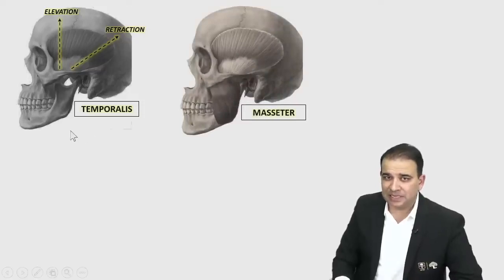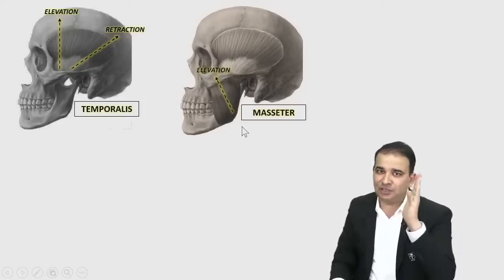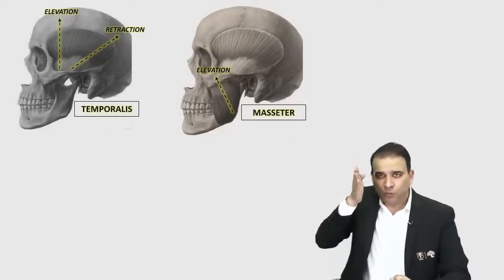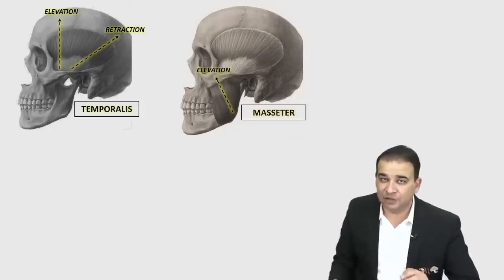Masseter muscle. The masseter muscle is outside. That muscle is masseter there. When the muscle contracts, obviously this will pull the mandible toward the zygomatic bone. So once again, one action is elevation. That's the main action. But it also helps in protrusion. It is not a straight muscle, it is slightly obliquely placed, so it helps in the protrusion. Helps in protrusion, but the main action is elevation. Again, closing of mouth.